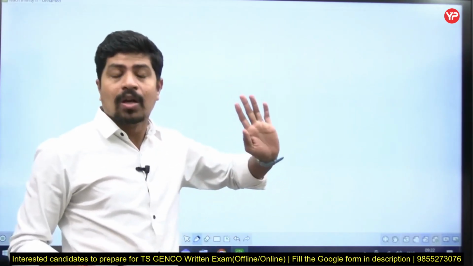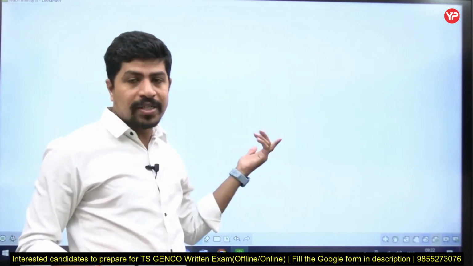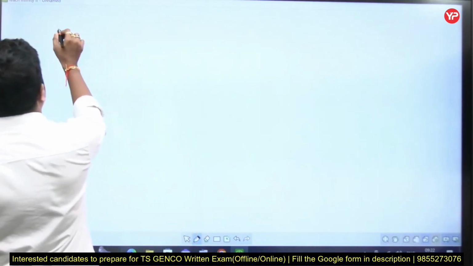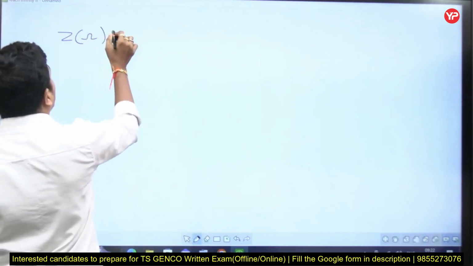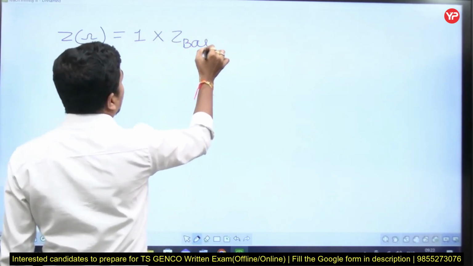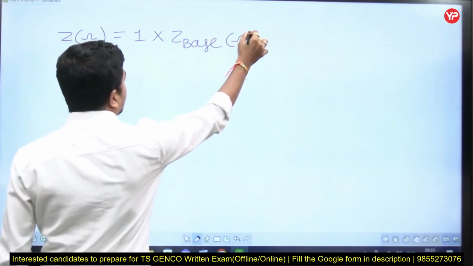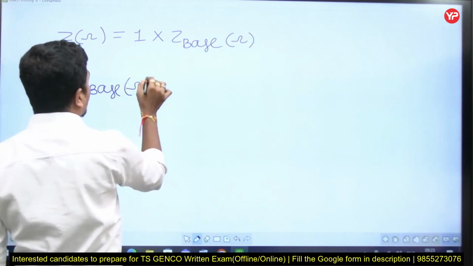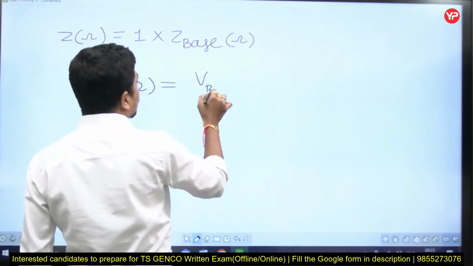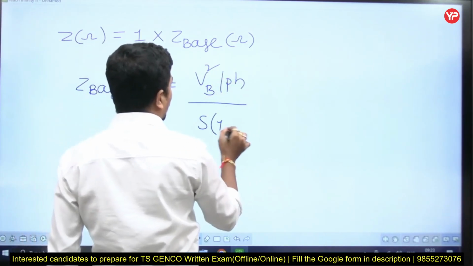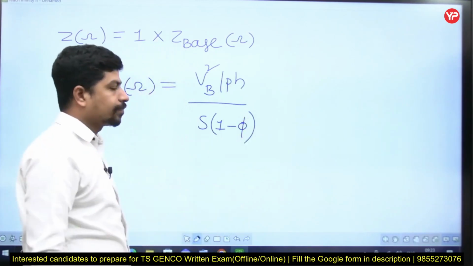There is one formula also. In the last I'll discuss that formula in the discussion of this question. But if you forget the formula, Z in ohms is equal to 1 per unit into Z base. What is Z base? Z base in ohms is equal to V base whole square per phase by S per phase, single phase MVA.